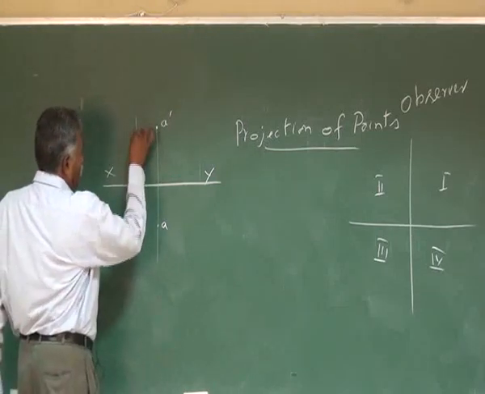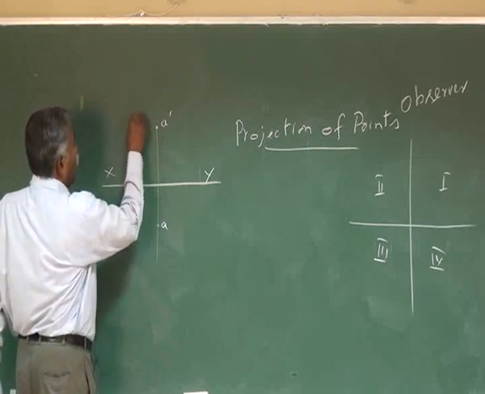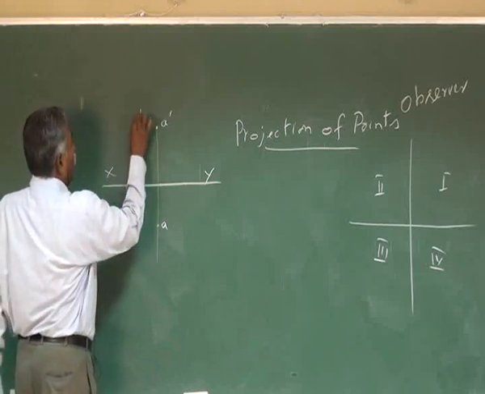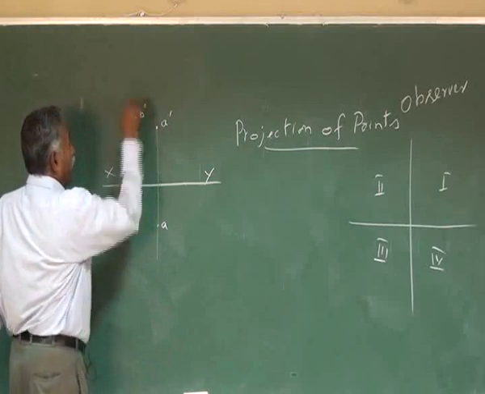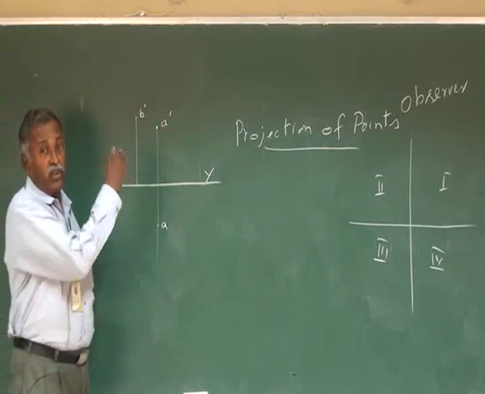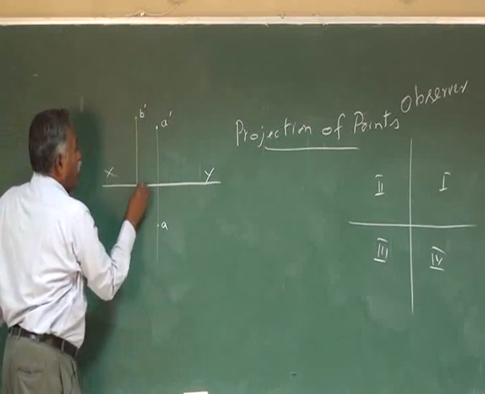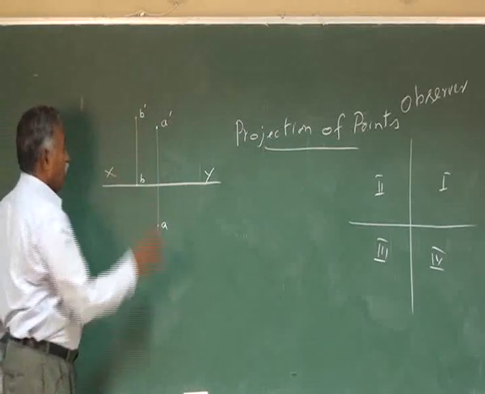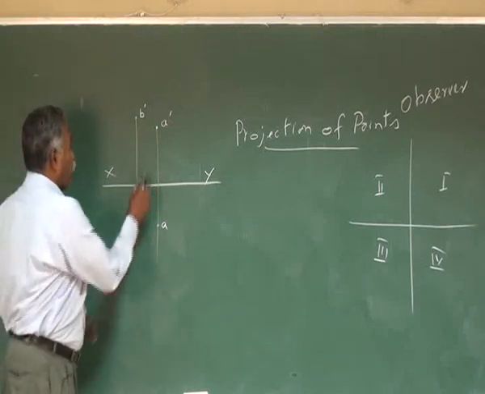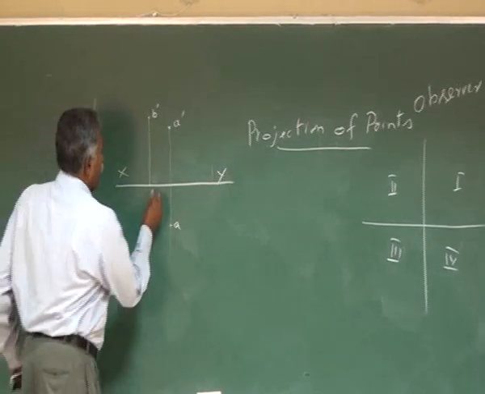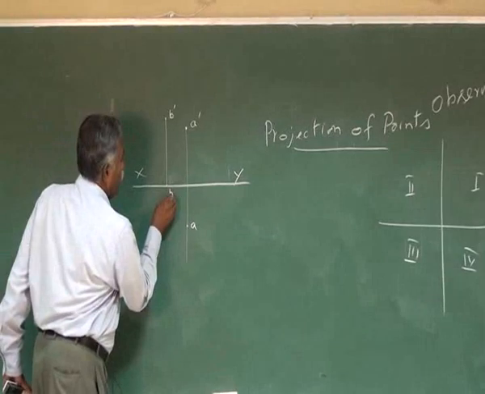So if it is like that, how much distance is it above the horizontal plane? That point is marked as B dash. Because it is on the vertical plane, the top view of the point will be on the XY line. So you can mark it here, top view.